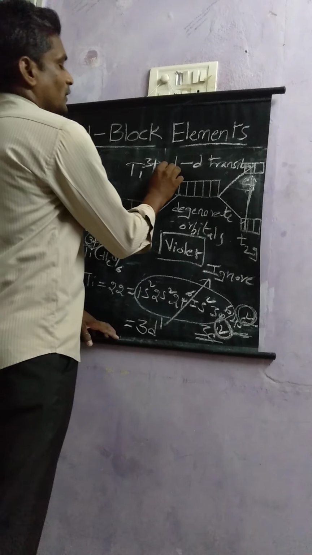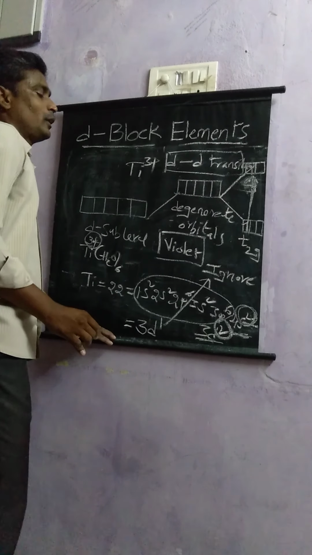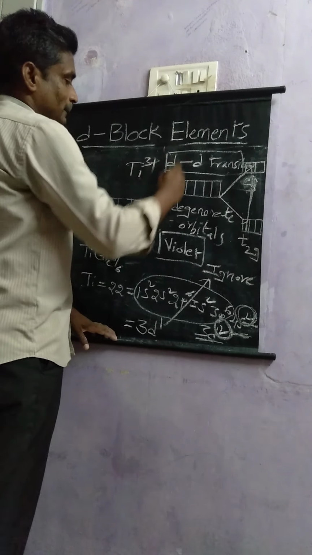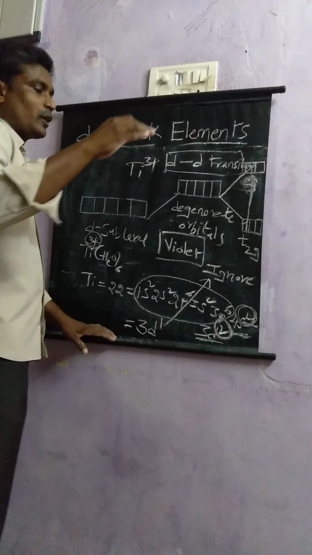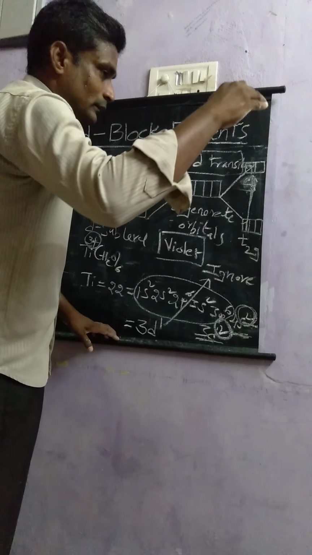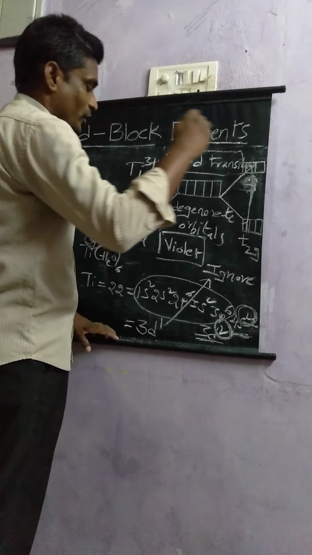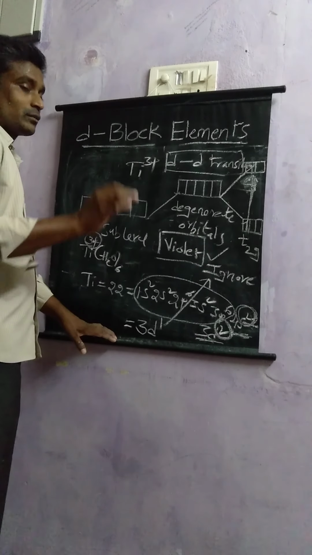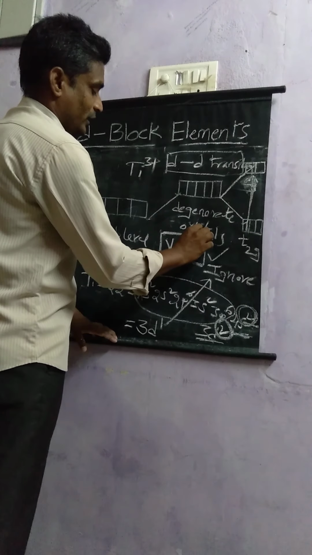Generally, when electrons jump within the same energy level, d to d, the color will appear somewhat less than strong. So that violet color will appear slight in nature.